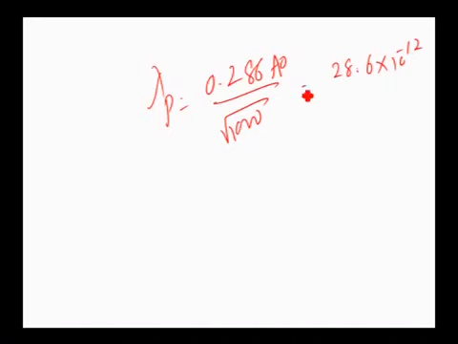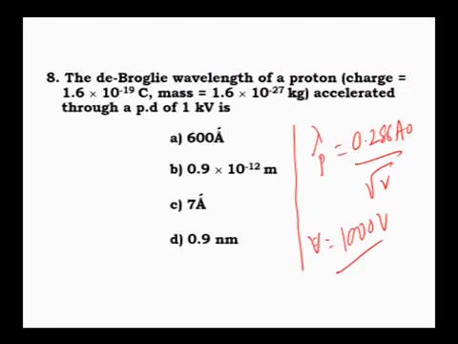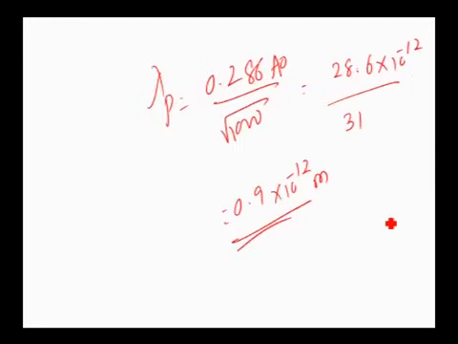Can we write it like this? Angstrom means 10 to the power of minus 10, shifting 2 decimals gives minus 12, divided by 31. Anyway, 28 by 31 is around 0.9. Therefore, it is 0.9 into 10 to the power of minus 12 meter. Clear? Therefore, the correct answer is option B. Important, remember: wavelength of proton is 0.286 angstrom by root V. Potential difference is 1 kilovolt, meaning 1000 volt. Root of 1000 is around 31, 28 by 31 is around 0.9. Therefore, the answer is 0.9 into 10 to the power of minus 12.